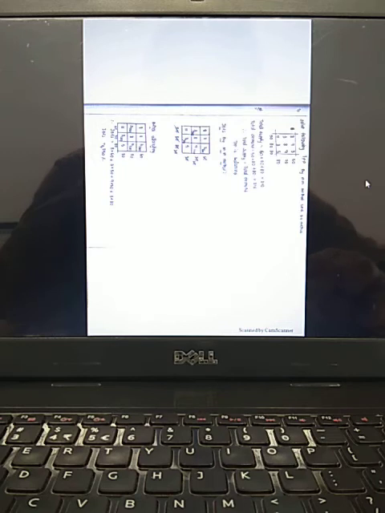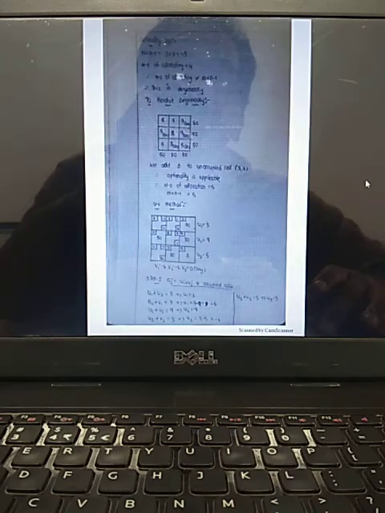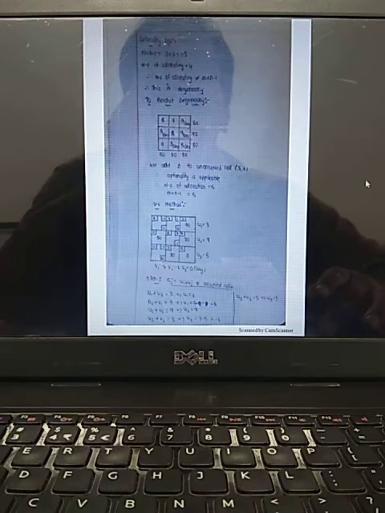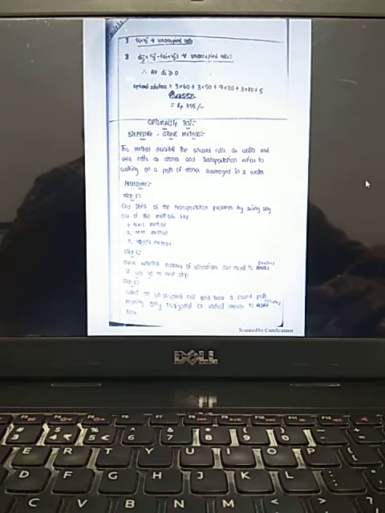This is one more problem. UV method. And you know how to apply the stepping stone method.